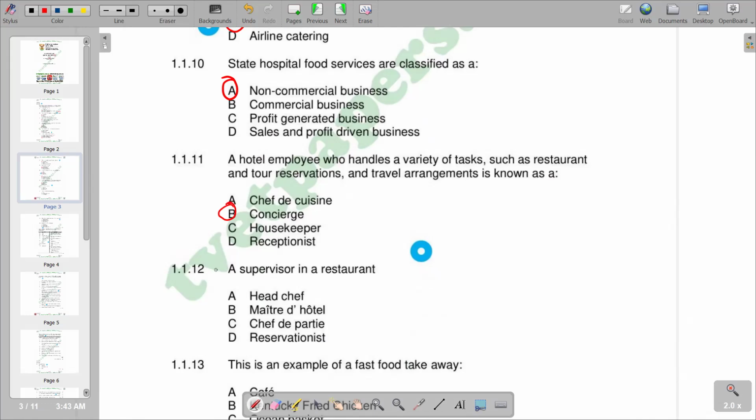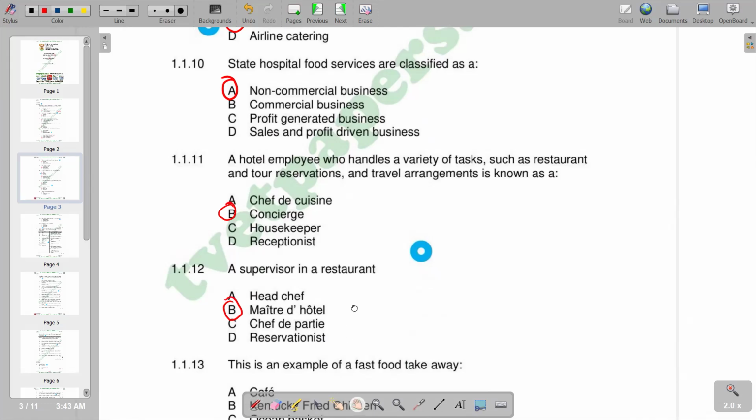So we have 1.1.4, a supervisor in a restaurant. We are also given different responses here, which makes B the correct response, which is the Maitre d' Hotel. We would want to give further explanation on the Maitre d' Hotel, whereby we are saying it's responsible for supervising the waiting staff, welcoming guests, and assigning tables to them. So basically, that's it, Maitre d' Hotel.